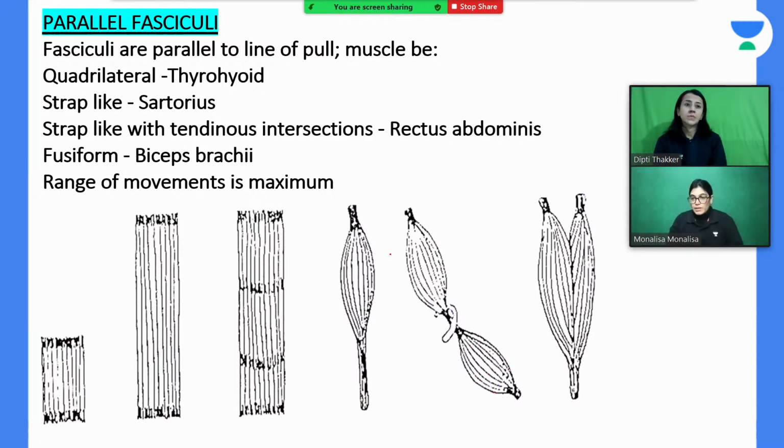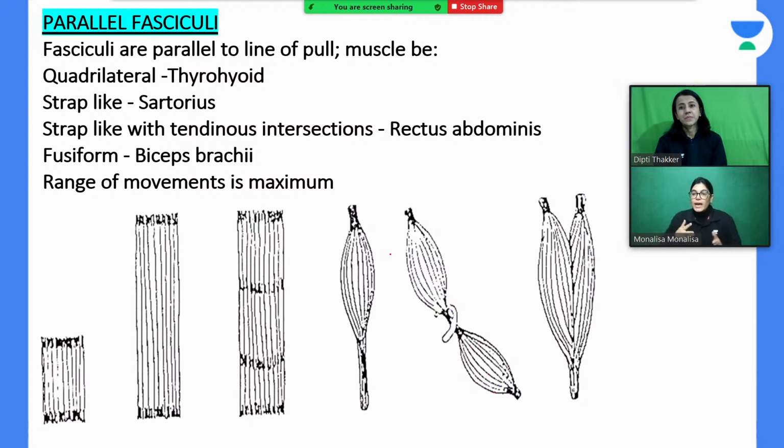Six pack muscle. Now everybody wants six packs, right? So rectus abdominis is the muscle. It is an example of a parallel muscle which is having in-between tendinous intersections. So what happens there? Six pack, four pack, two pack, every pack is coming in between the tendinous intersection. The person who is a bodybuilder, who is quite fit, you can appreciate the muscle fibers and the tendinous intersection by seeing the body externally.